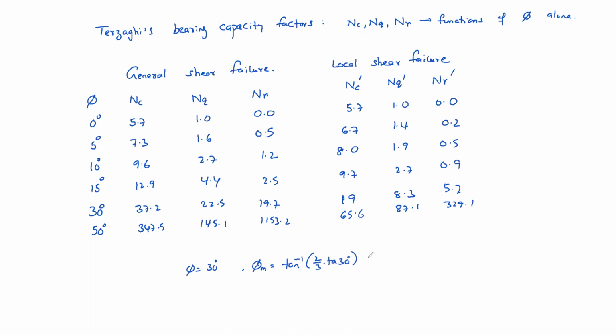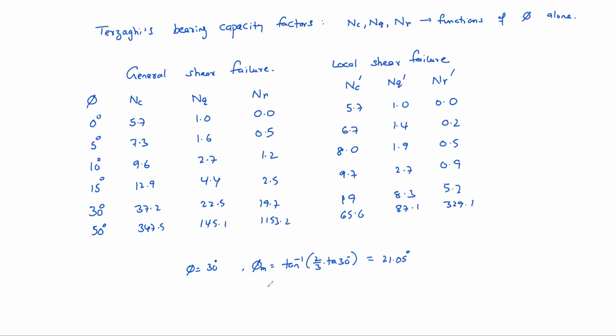So which is equal to how much? Tan inverse of 2/3 into tan 30, that is 21.05 degrees.